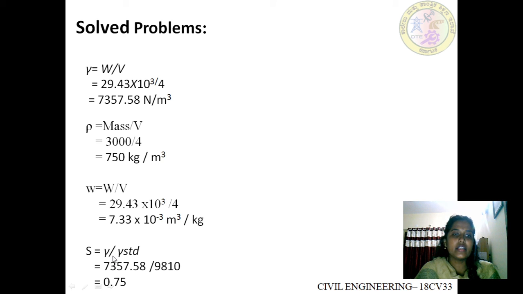And the unit weight of the fluid can be calculated by weight by volume, which comes around 7357.58 Newton per meter cube. So the ratio of unit weight of fluid to the unit weight of water, 9810, is the specific gravity of the fluid. It comes around 0.75.